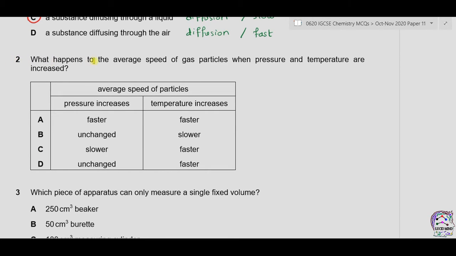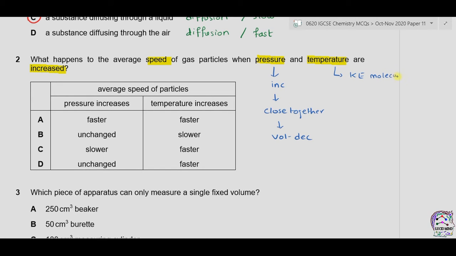Question number 2. What happens to the average speed of gas particles when pressure and temperature are increased? Now we know that when pressure is increased on gases, the molecules become close together and volume of gas decreases. While temperature has relation with the kinetic energy of the molecules.